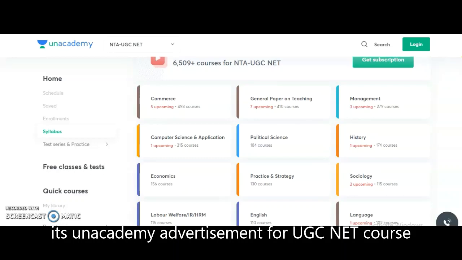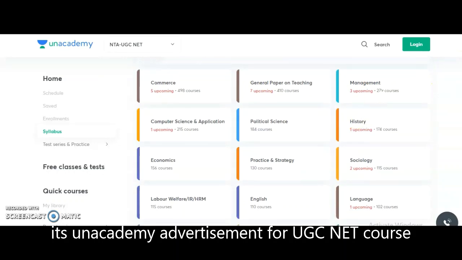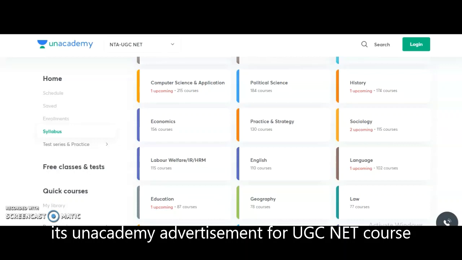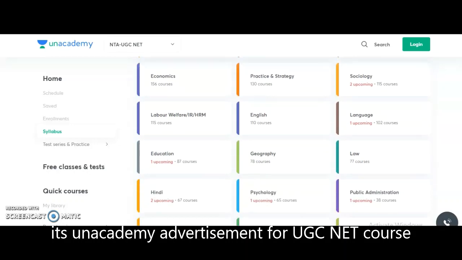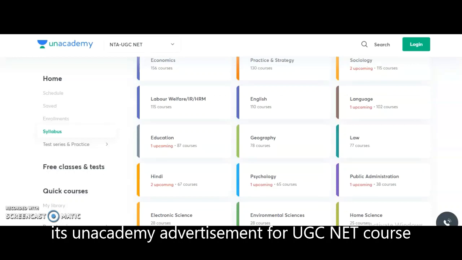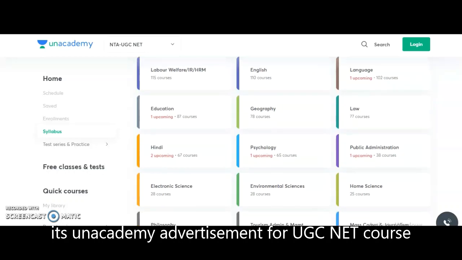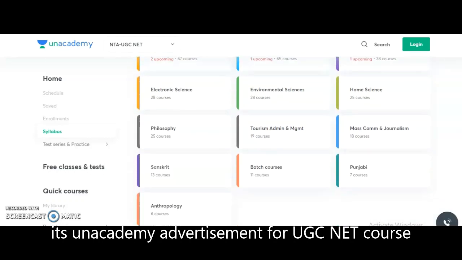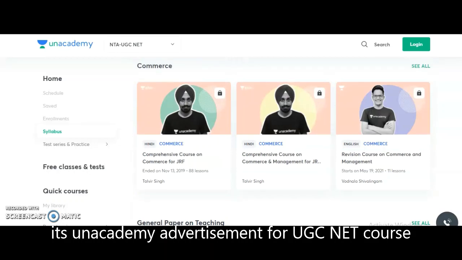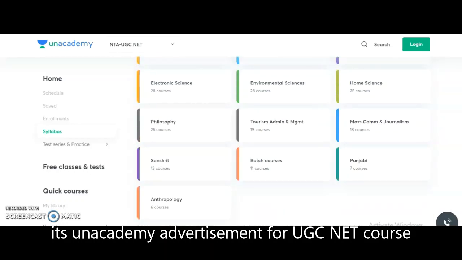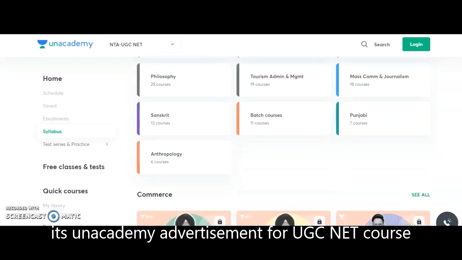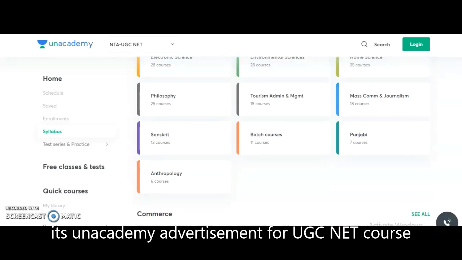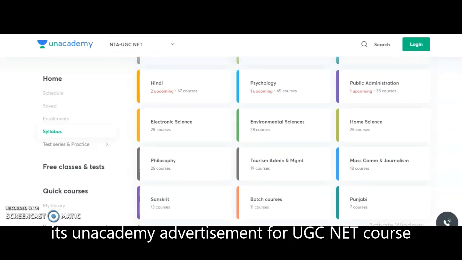First of all, we will see what different subjects are provided by Unacademy for the NTA UGC NET. Commerce and general paper on teaching, management, computer science and application, political science, history, economics, practice and strategy, sociology, labor welfare, English, language and education, geography, law, Hindi, psychology, public administration, electronic science, environmental science, home science and philosophy, tourism, admin and management, mass communication and journalism, Sanskrit, Punjabi and anthropology. So these are the different subjects where Unacademy is providing the courses, guys.